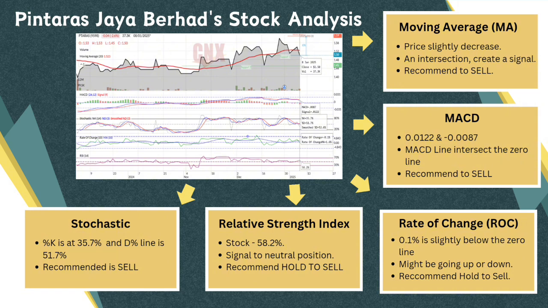The last is RSI, Relative Strength Index. Based on this indicator, the signal line is 58.2%, which is in the neutral zone. The signal line leans slightly towards bullish momentum, and this might happen if the signal goes up or down. Since the RSI signal is not over the buy and sell levels, my recommendation is hold to sell until the signal shows a strong signal and the investor can make the decision to take action.